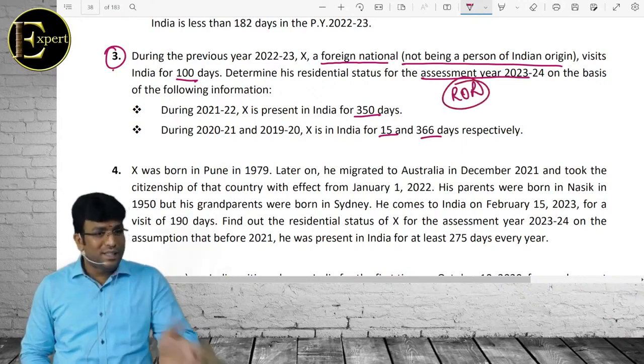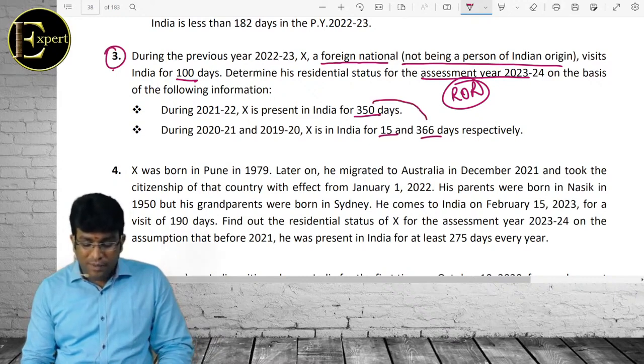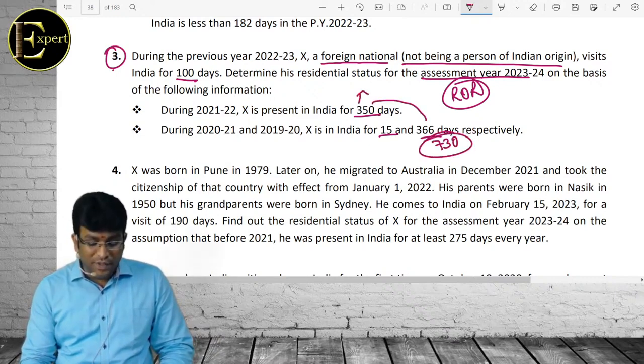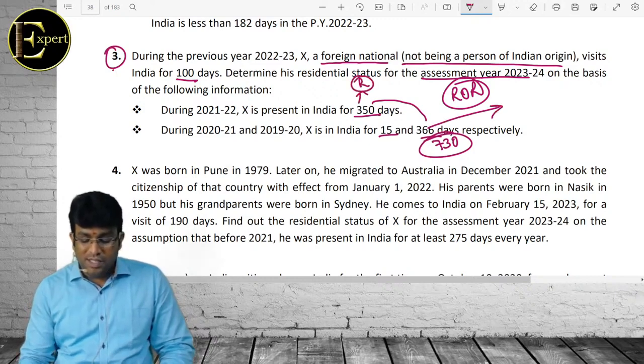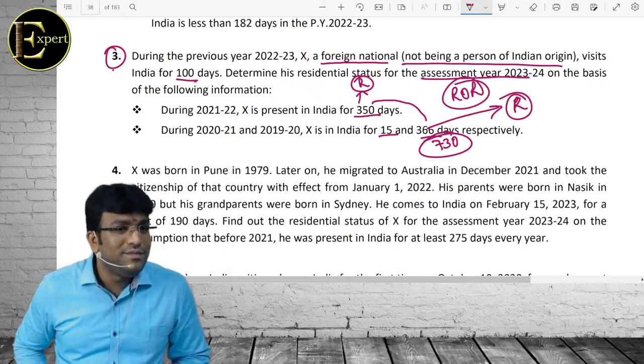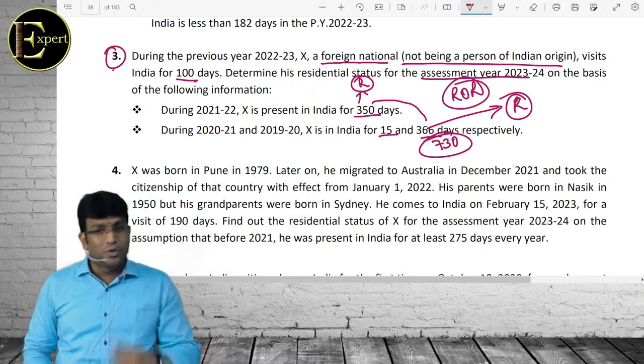Reason: basic satisfied. Additional also will satisfy because these two together are greater than 730 or more. अगर 350 है तो ये साल में रेजिडेंट है, 366 है तो ये साल में रेजिडेंट है। 2 out of 10 तो हो ही गया ना यार। टोटल भी 730 जा चुका है.